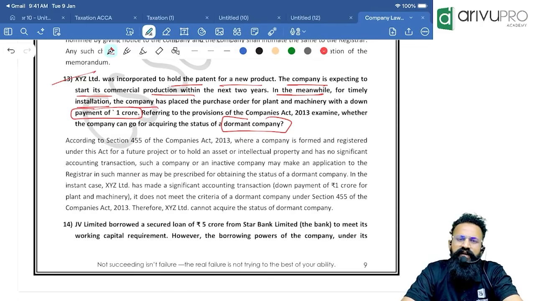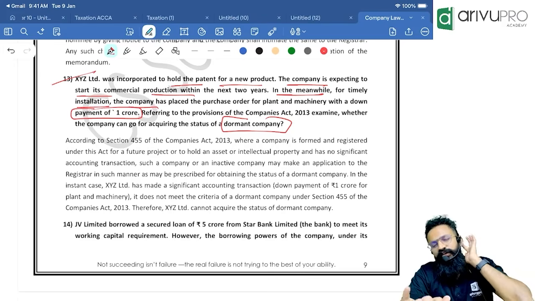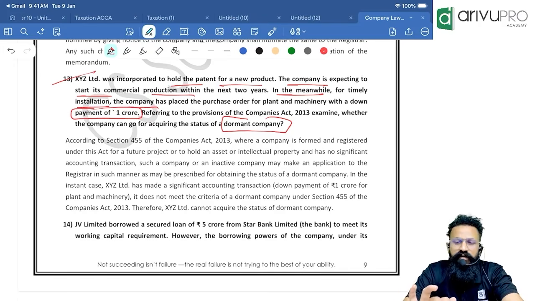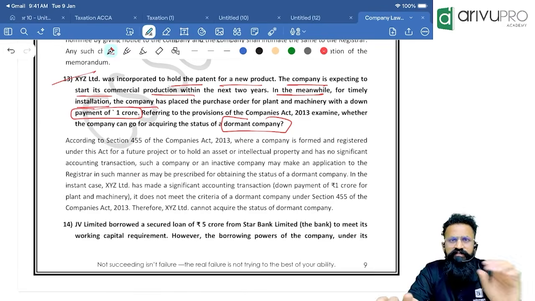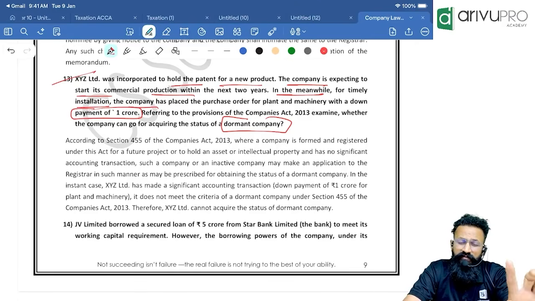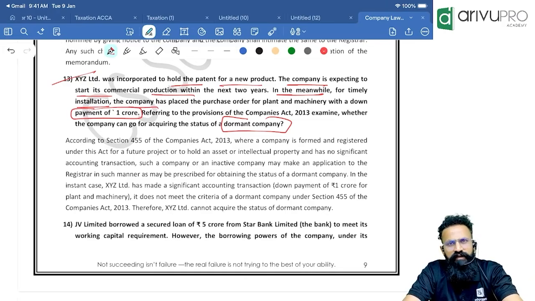Any money paid other than for your registrar's filing fees, to satisfy any other legal requirement for maintenance of office and records, and for share allotments. If you have paid money for these four, it is not a significant accounting transaction. If you have paid money for any purpose other than these four, it will be considered a significant accounting transaction.